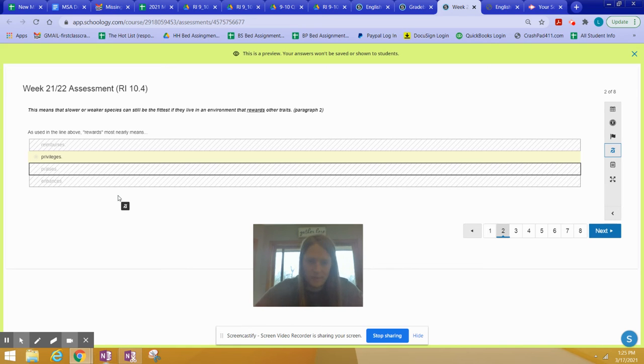It either means privileges or enhances. And so privileges in this situation has to do with advantage, right? So we talk about things like white privilege, right? It's an advantage. So is rewards in this context, are they talking about an advantage or an enhancement? Okay, very closely related. You'll have to determine which one works best in that context.